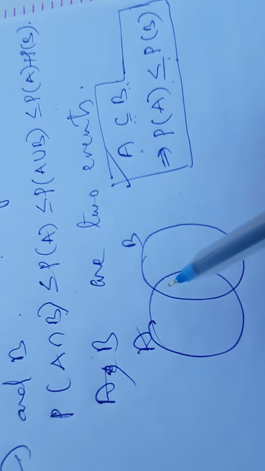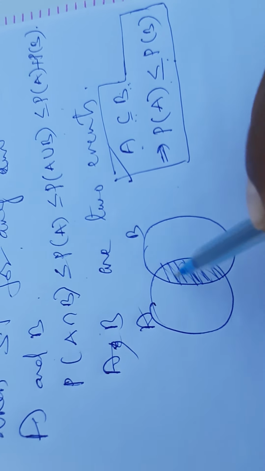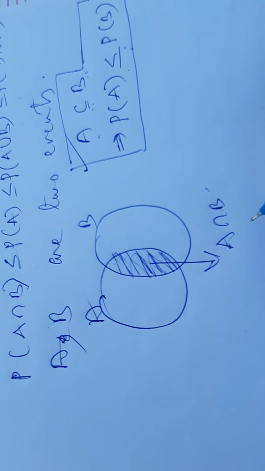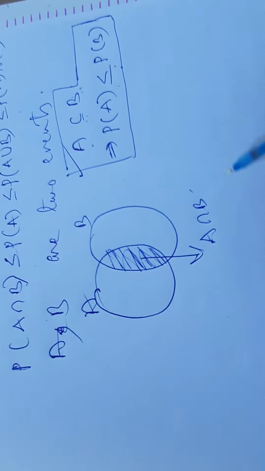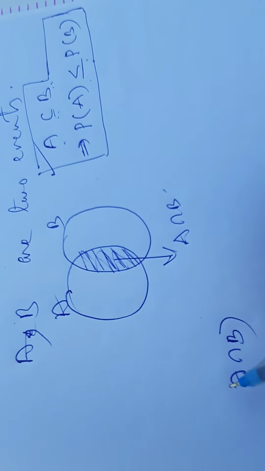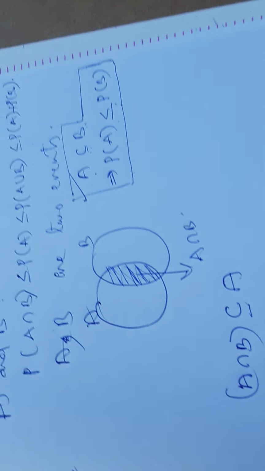Now, from these diagrams, this is A intersection B. A intersection B means nothing but the common region between A and B. Automatically, A intersection B is a subset of or equal to A. Can I write like this? Cross check one time.